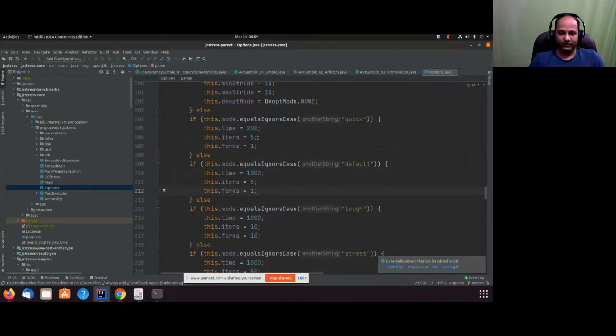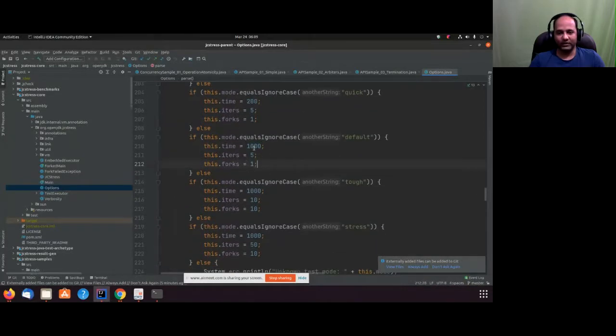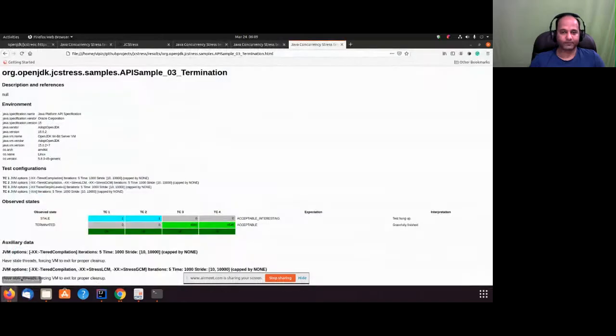Now we see default, and the time increases to 1000. This is in milliseconds. Then we have 5 iterations and 1 fork. We have been running our default scenario so far, so let's look at where exactly we have this in our test result. If you look at this test result, this is for my default. It says iterations is 5, time is 1000 milliseconds, and stride is 10 to 10,000.